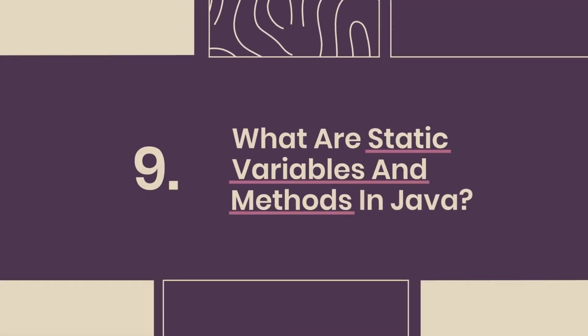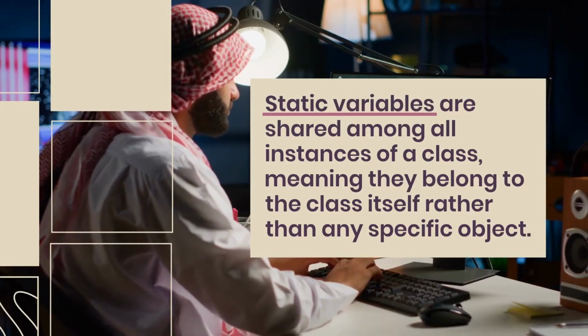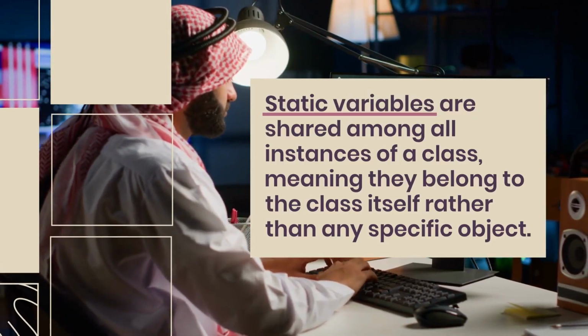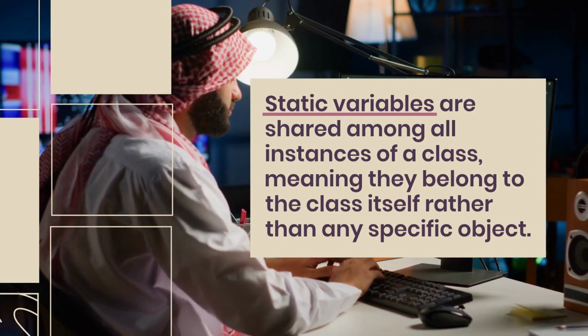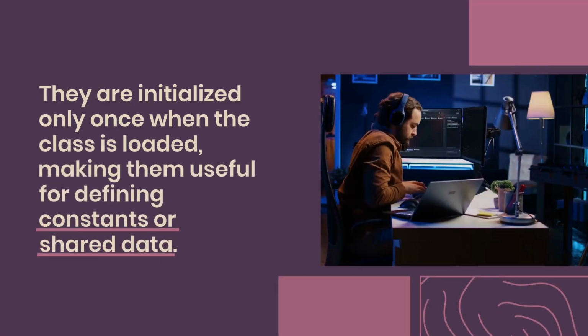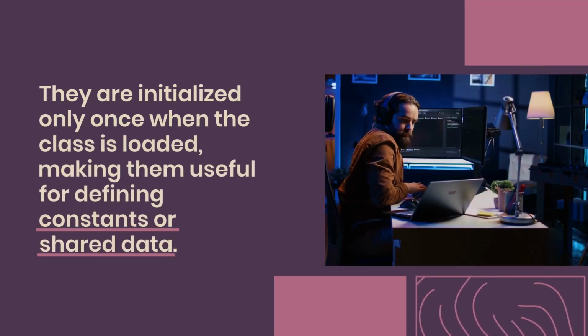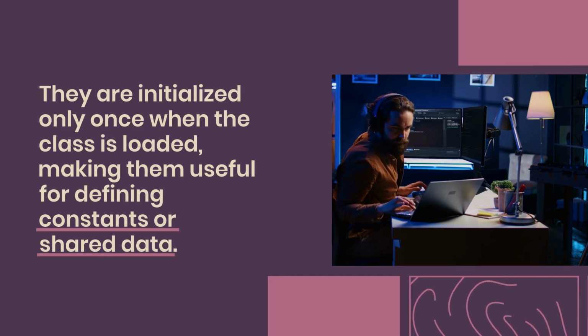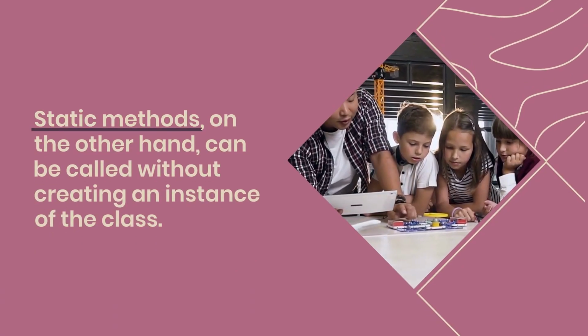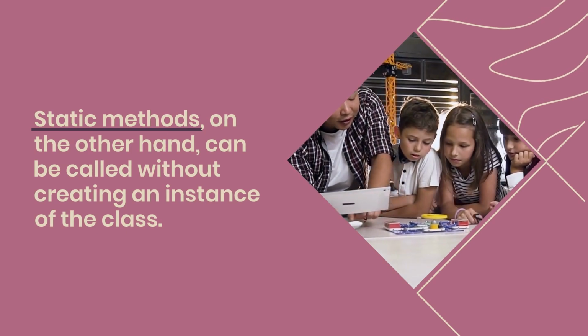9. What are static variables and methods in Java? Static variables are shared among all instances of a class, meaning they belong to the class itself rather than any specific object. They are initialized only once when the class is loaded, making them useful for defining constants or shared data. Static methods, on the other hand, can be called without creating an instance of the class.